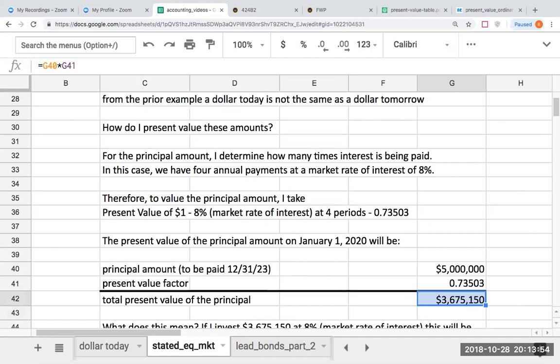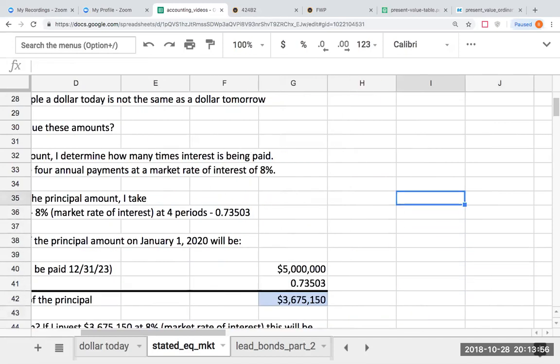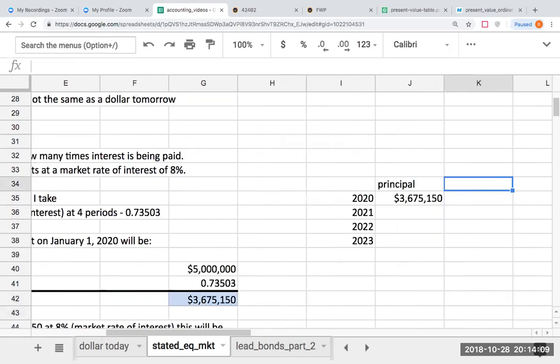And if I really wanted to test this out, I want to say, okay, here my principal amount is $3,675,150. My interest rate, again, the market interest rate, is going to be 8%.